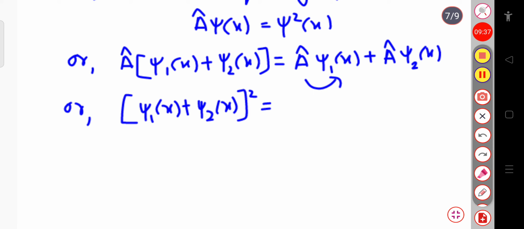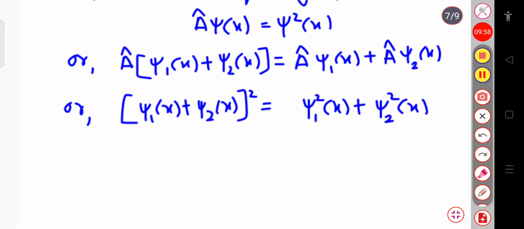And that will be equal to, when A cap operates on only psi 1 of x, since A cap is a squaring operator, I get only the square of psi 1, plus when I operate A cap on psi 2, I will get the square of psi 2 of x.